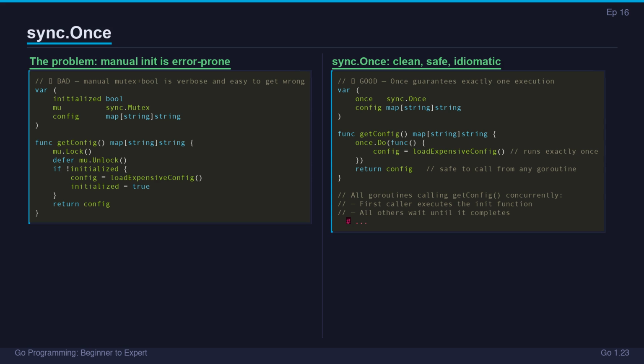One important restriction: if the function passed to do panics, once considers it done, and future calls to do won't rerun it. So the initialized state may be invalid after a panic. Handle errors inside the function or store the error alongside the initialized value.